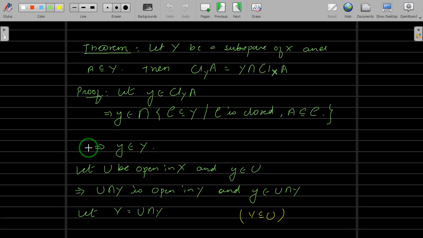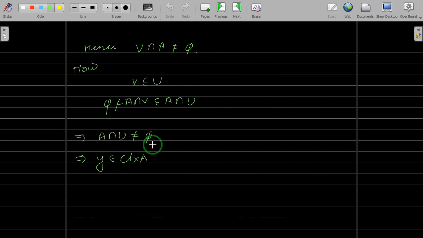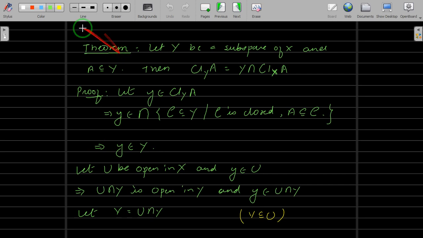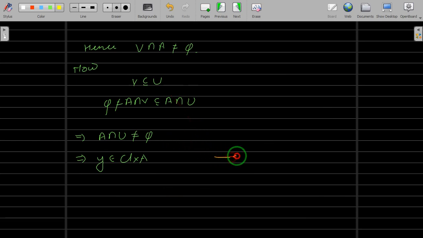We started with y which belongs to the closure of A in Y. We showed that y belongs to Y and y belongs to the closure of A in X. Let us write the equation numbers that will help you. This is equation number 1. This is equation number 2.